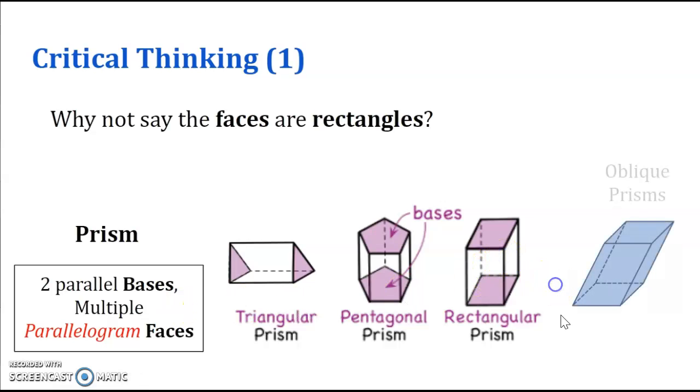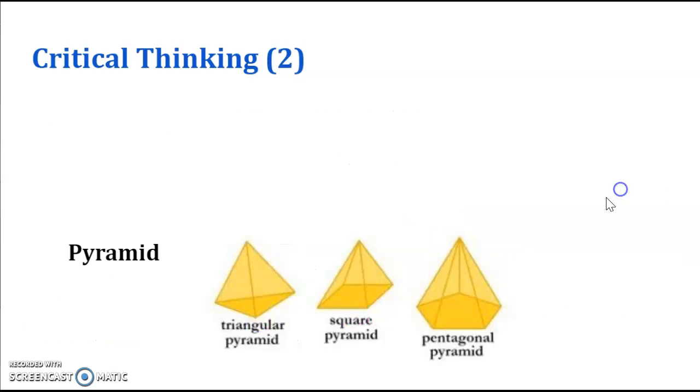Well, that's because of these oblique prisms. These are also prisms, and prisms do not always have to go straight up. They can be tilted to the side like this. We call the prisms that go straight up and perpendicular to the base right prisms, as opposed to oblique prisms.